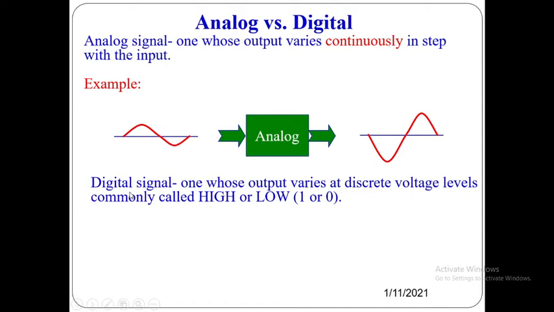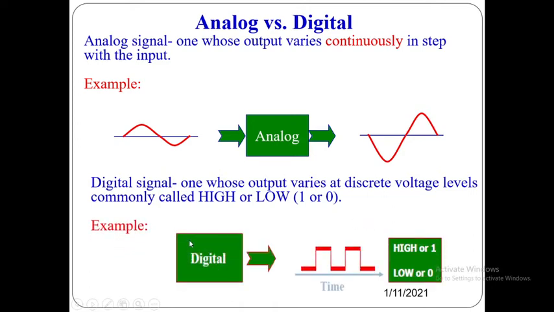Whereas digital signals are ones whose output varies at discrete voltage levels. Commonly we name them high or low, or 1 or 0, or we can say on or off, true or false. This is the best example for a digital signal. This is the lower state and this is the high state. High state is represented as 1 and the lower state is represented as 0. In other words, high states are represented as on state and lower states are represented as off state. Again, high state can be represented as true, low state can be represented as false.